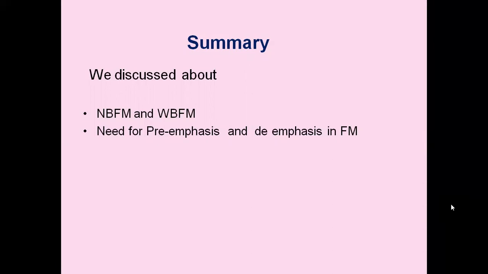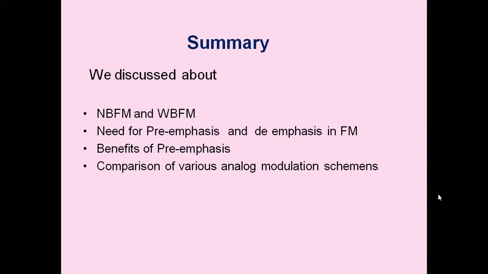An improvement in noise immunity can be achieved if the higher message signal frequencies are artificially boosted at the transmitter and correspondingly cut at the receiver, thereby increasing signal to noise ratio. Boosting of higher modulating frequencies in accordance with predefined characteristics is termed as pre-emphasis, and the corresponding compensation in the receiver we call de-emphasis. We also studied the benefits of pre-emphasis. We compared various analog modulation schemes in this lesson.